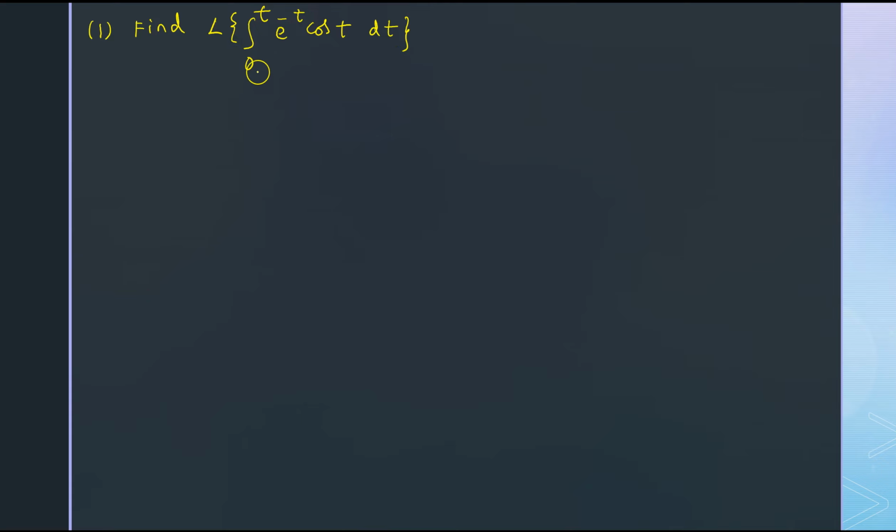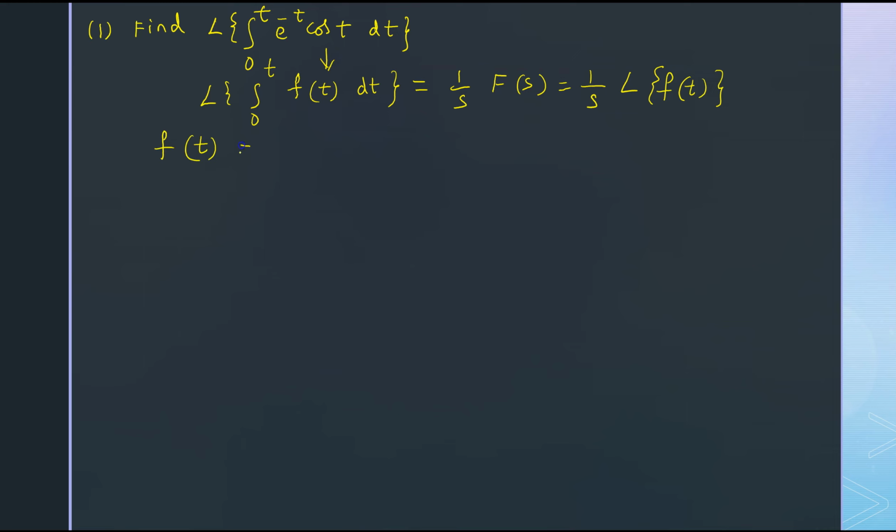So here, this is in the form of Laplace transform of integral 0 to t f of t dt, which is equal to 1 by s F of s, that is 1 by s into Laplace transform of f of t. This is the formula. Now compare these two, the given question and the LHS of this formula. Then we get f of t equal to e power minus t into cos t.